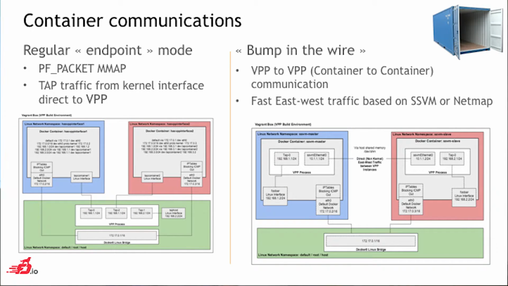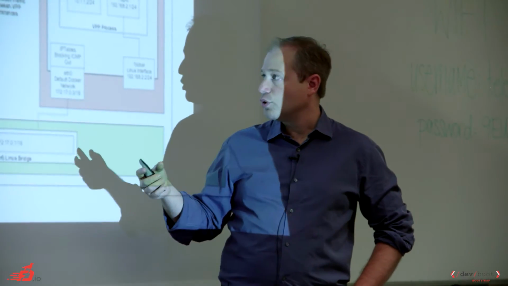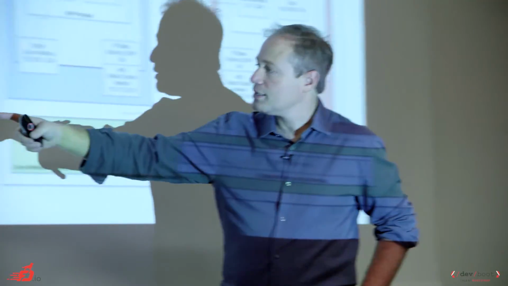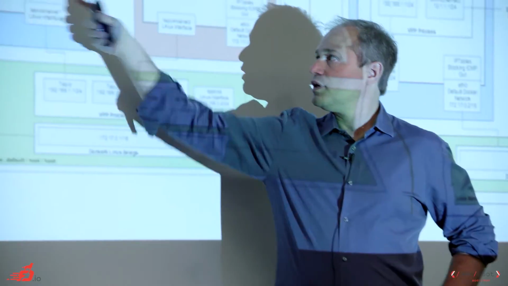This slide is very important. We see at least two different models for deployment of VPP. VPP can be used as an underlay virtual switch when it comes to containers. So here you have your virtual switch and your containers.